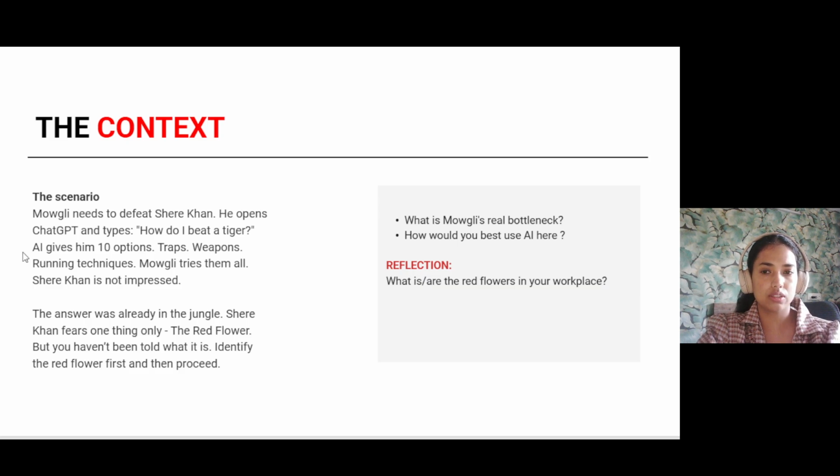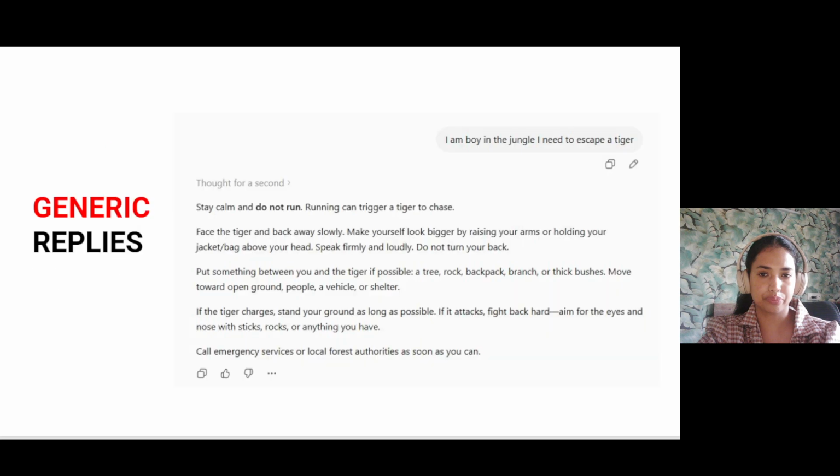The context here is Mowgli needs to defeat Sher Khan, and the answer was present already in the jungle. Sher Khan fears only one thing, which is the red flower. But Mowgli didn't know yet what the red flower was. So we first identify what the red flower was and then we proceed. One reflection for you: what is or are the red flowers in your workspace?